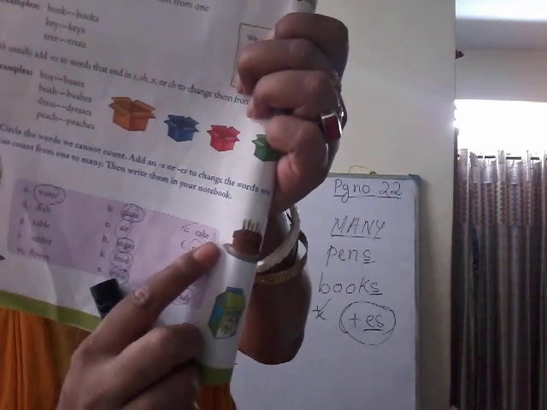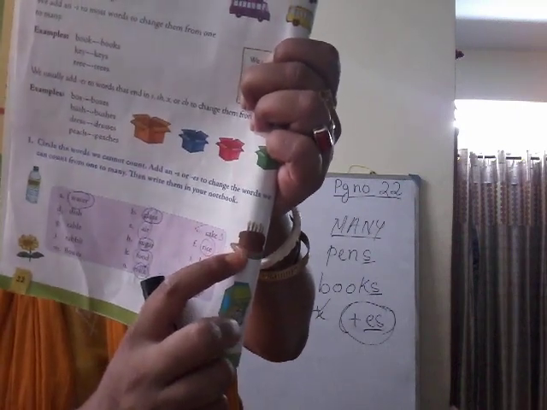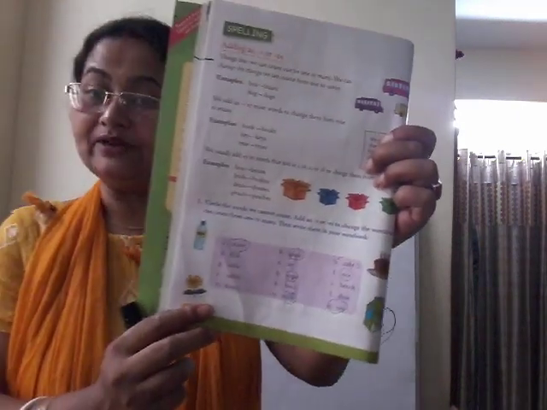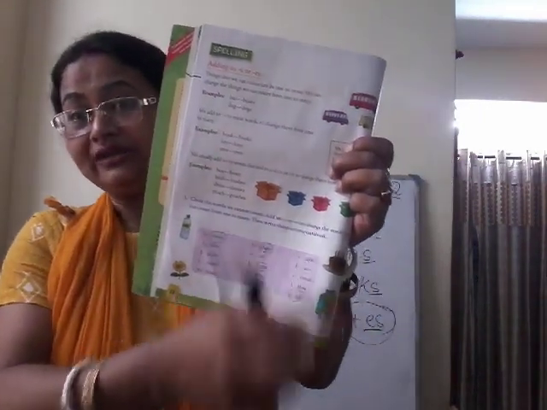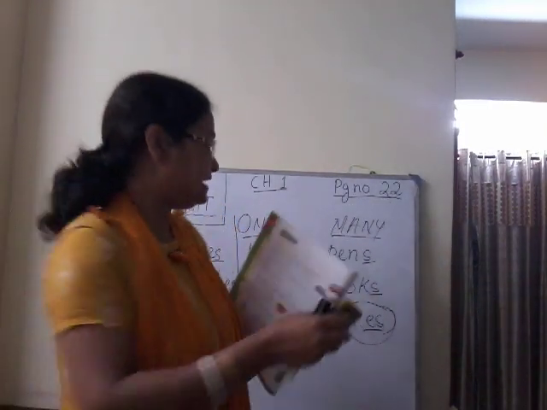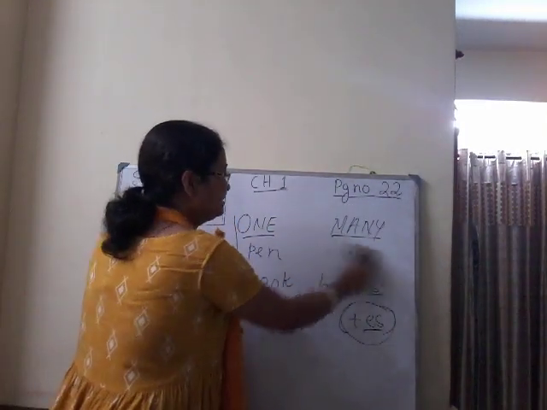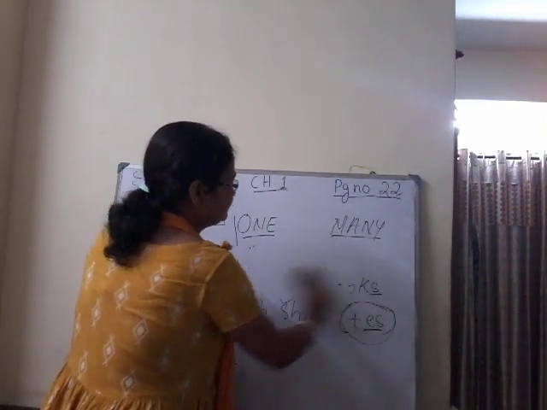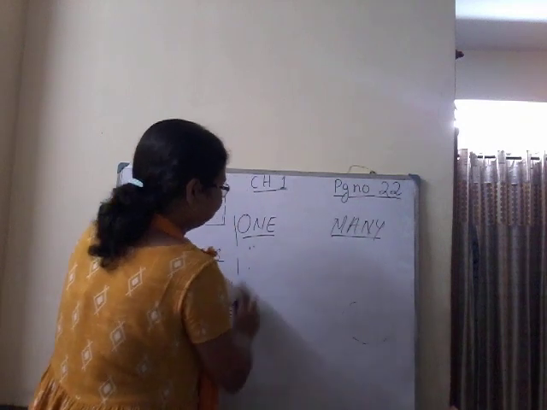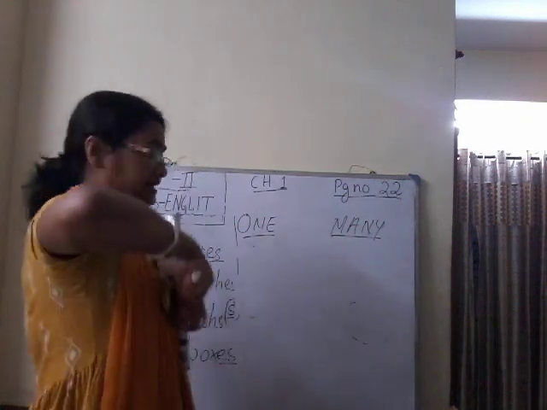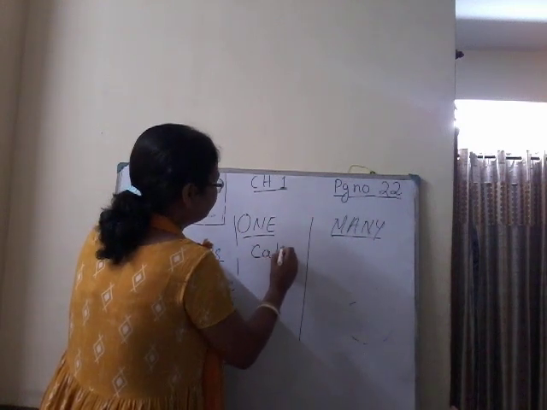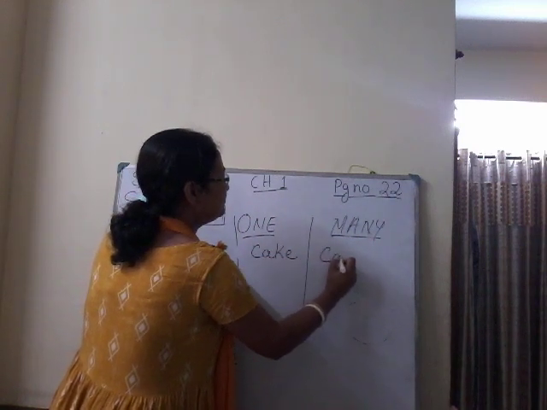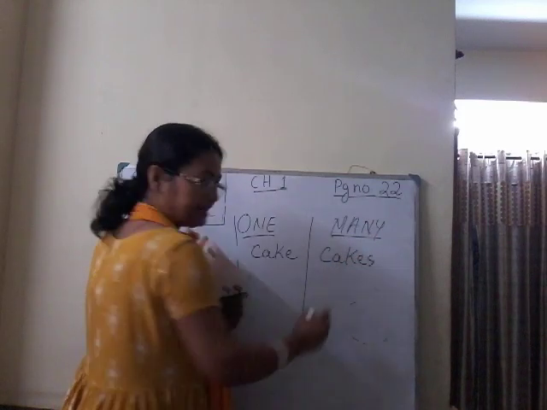Number C is cake. See, one cake, a picture of a cake we can see. So we can change it from singular to plural, meaning from one to many, as we can count them. So cake will be cakes, C-A-K-E-S. Simply we will add S to cake. So you'll make 2 columns. You'll write cake in one column, and in this column you'll write cakes.